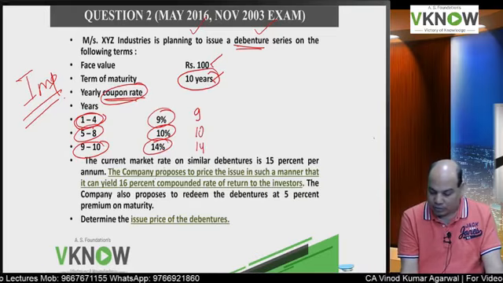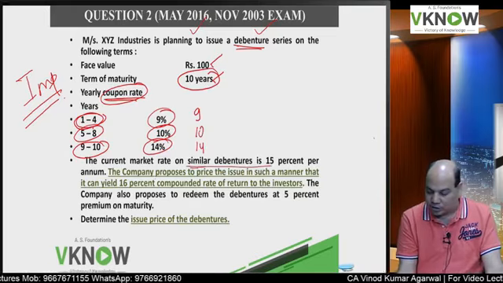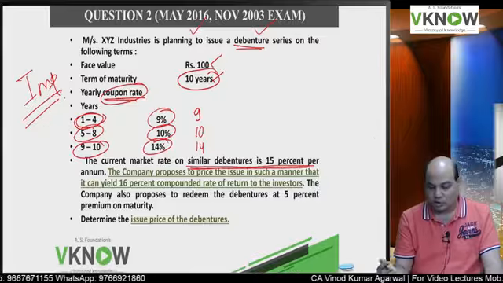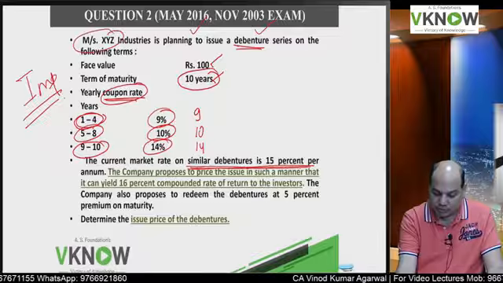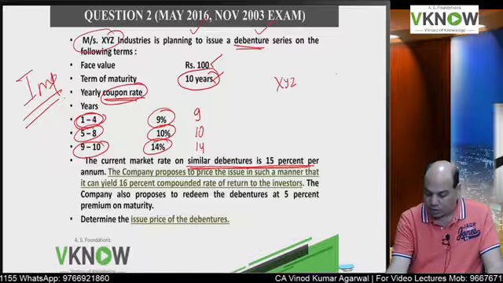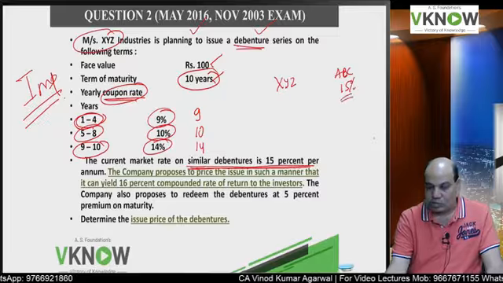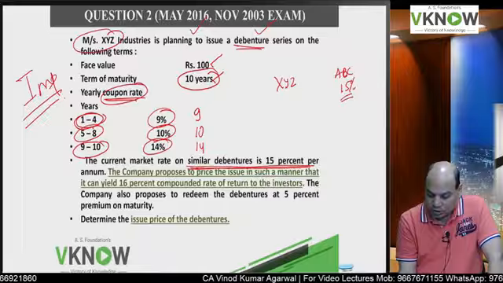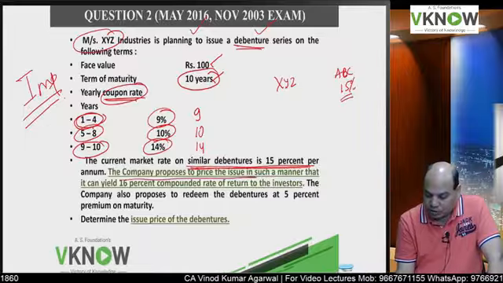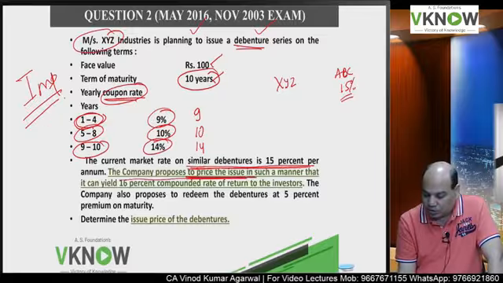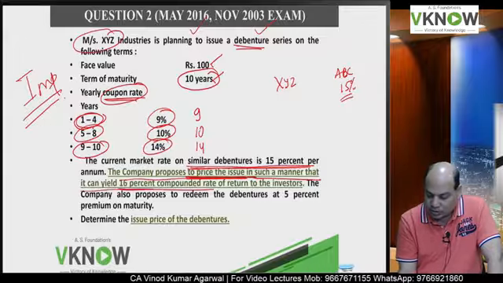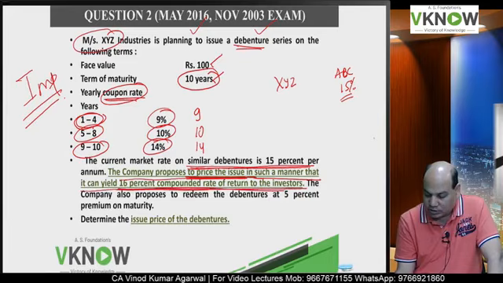The current market rate on similar debenture is 15% per annum. Suppose this is XYZ, the other company, call it ABC, has issued a debenture carrying interest at the rate of 15%. The company proposes to price the issue in such a manner that it will yield a 16% compound rate of return to the investor.